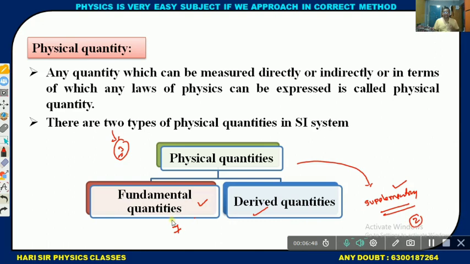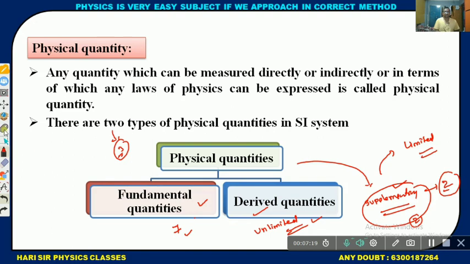So fundamental physical quantities are limited, because there are 7. Derived physical quantities are unlimited; many physical quantities are derived. And supplementary physical quantities are limited, only two.